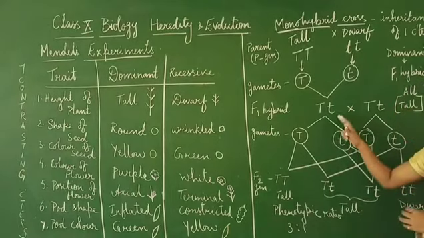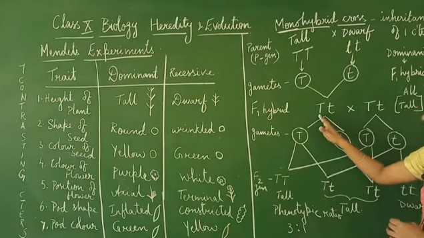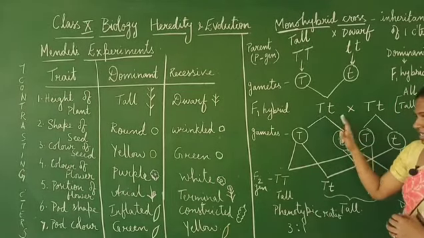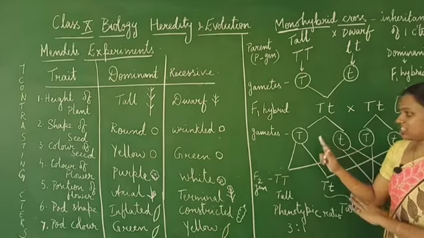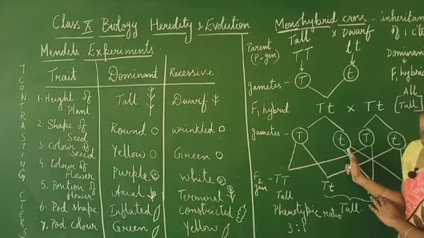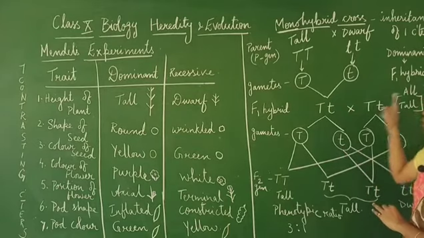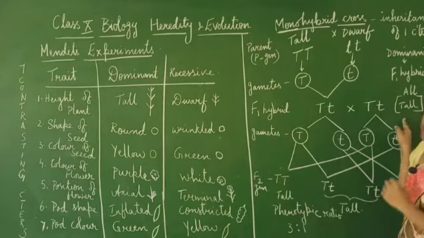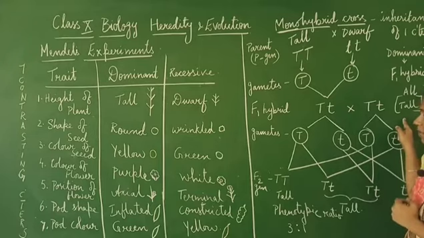Now here, interestingly, you can see that both are present. Half of the gametes carried the gene for tallness and half of the gametes carried the gene for dwarfness. But only tallness was expressed, right? Okay.